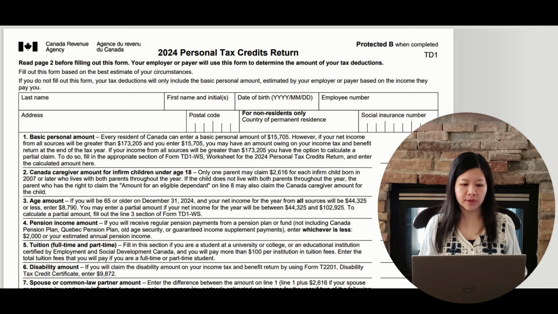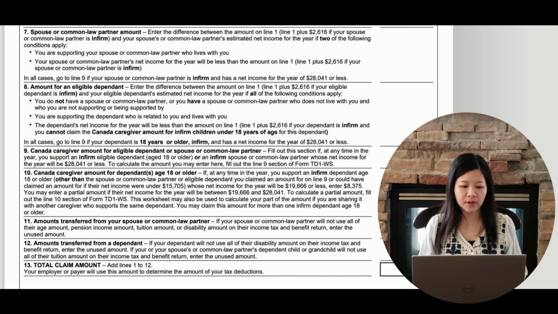Line 6 is the disability amount. The disability tax credit is a non-refundable tax credit. If you have a Form T2201 disability tax credit certificate and you will claim the disability amount, you can enter $9,872.